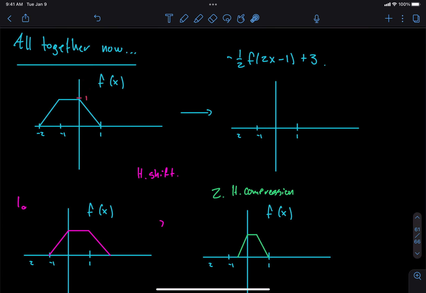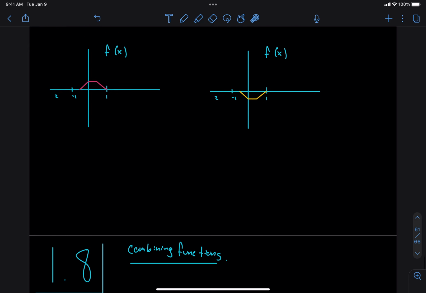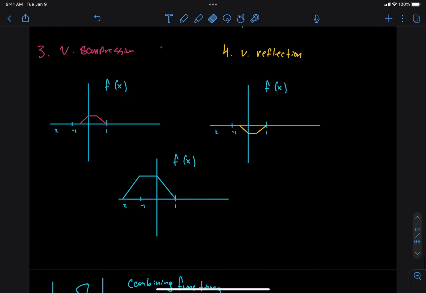Do I have a vertical shift? Yeah, the +3, right? If I add something on the outside, that produces a vertical shift. And the vertical world is very easy to understand, right? Up means positive, right? So we like doing vertical shifts and vertical stretches and all these things, right? So up 3 is the last step.